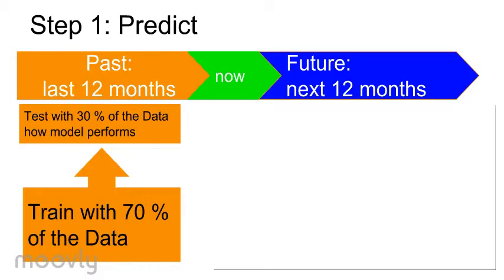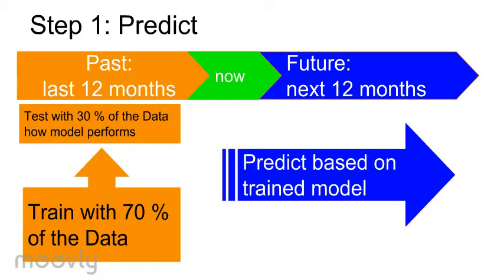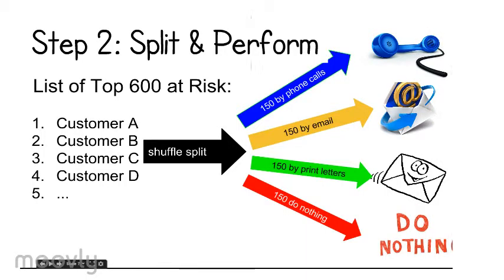If the prediction is not good enough, further features have to be considered. More data or more features have to be acquired. We then take the prediction model based on the current data and receive a list sorted by probability to churn. We split by random the highest 600 customers that the system predicts to churn into 3 different marketing activities.